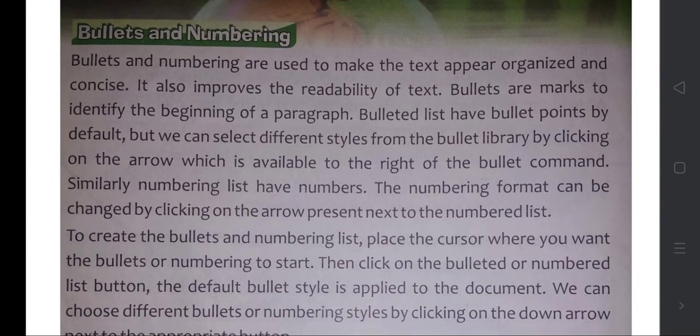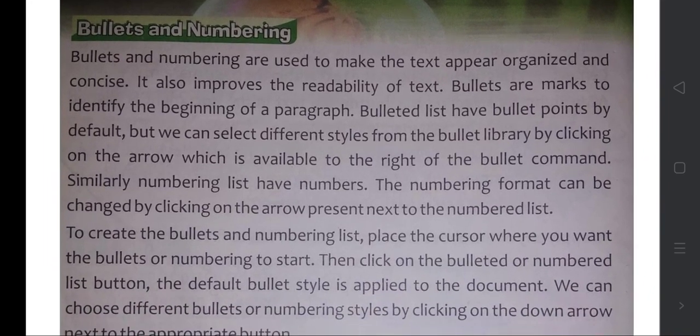Okay, this is bullets and numbering. Many a time you would have seen that we write our classwork point wise. Number 1 a point, number 2 a point, number 3 a point, like that we write, isn't it? Sometimes we don't put numbers 1 2 3, we put a star or a ball, we stick some small bindis to the points. So these are called bullets and numbering.